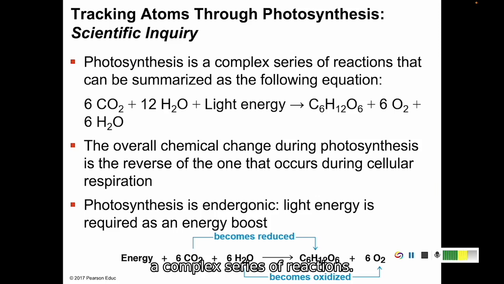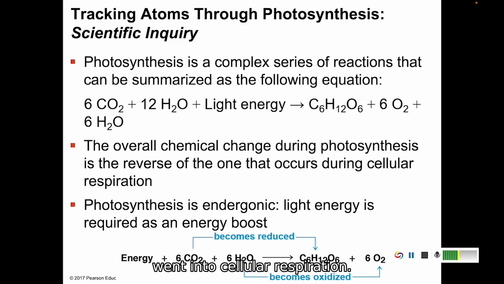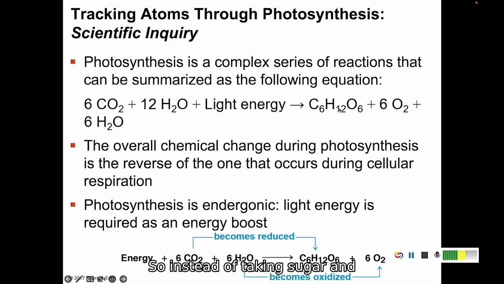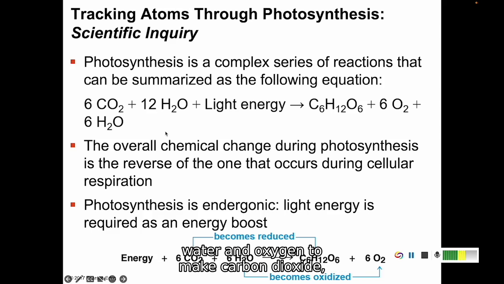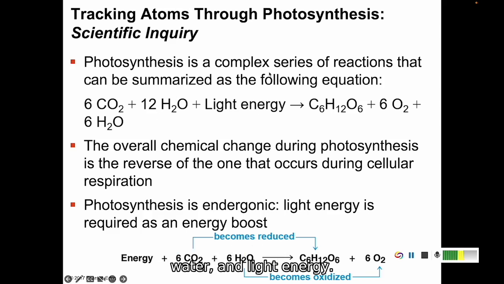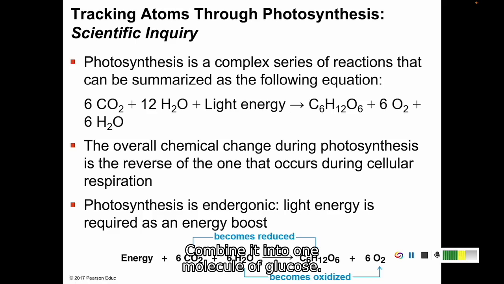Photosynthesis is going to be a complex series of reactions. We're not going to go into it as deeply as we went into cellular respiration, but the overall equation is basically the reverse of what we saw in respiration. So instead of taking sugar and water and oxygen to make carbon dioxide, energy, and water, we're going to take carbon dioxide, water, and light energy. So here energy is being supplied in the form of light. Combine it into one molecule of glucose.